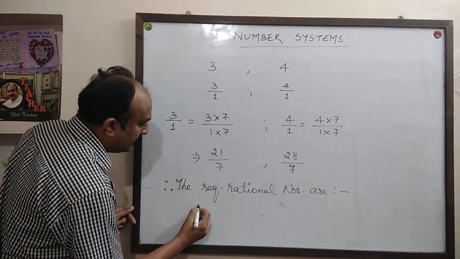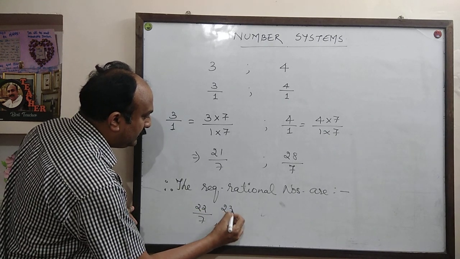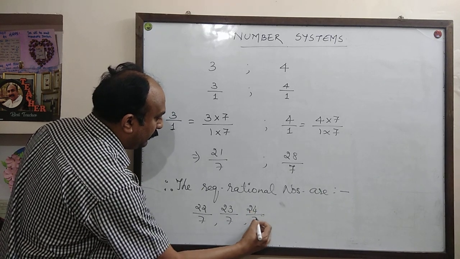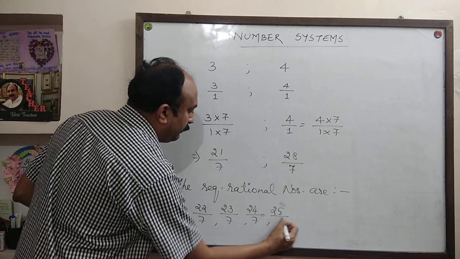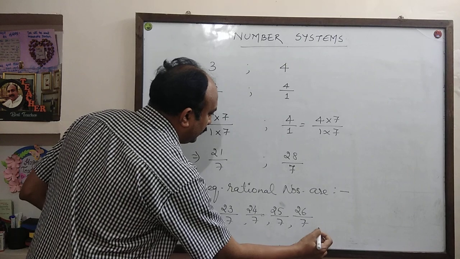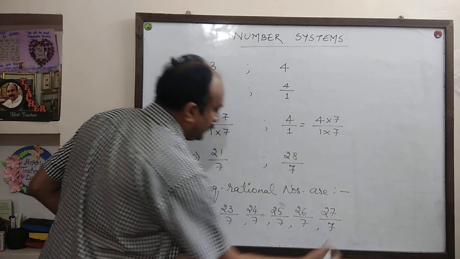22 upon 7, 23 upon 7, 24 upon 7, 25 upon 7, 26 upon 7 and 27 upon 7.